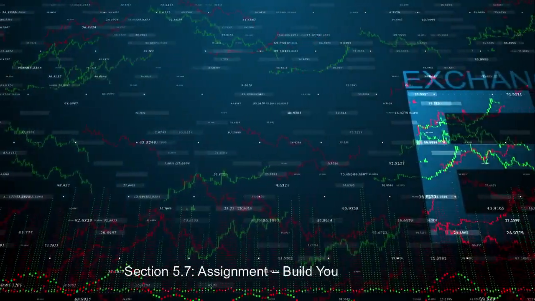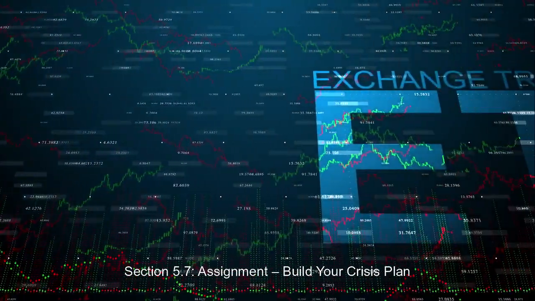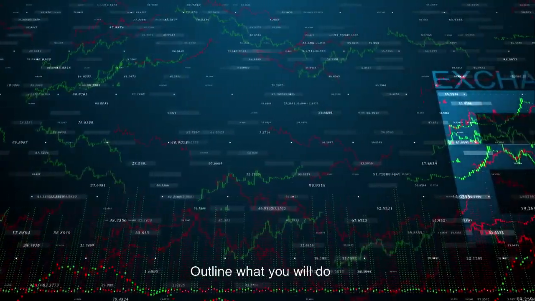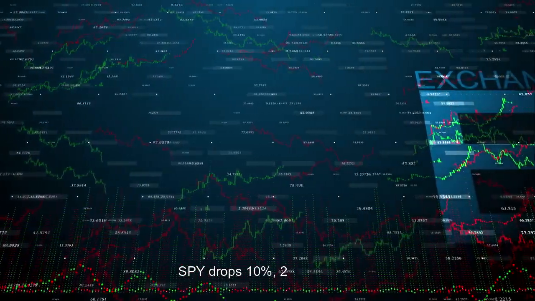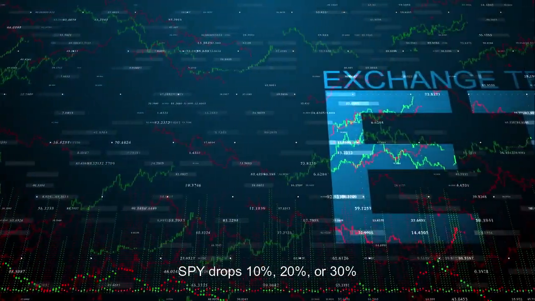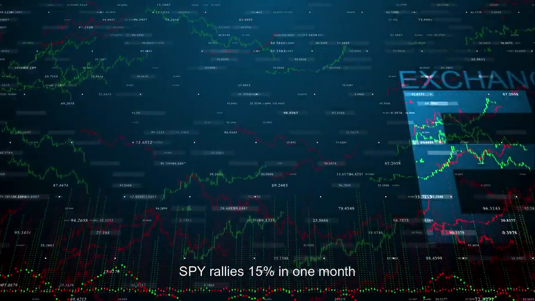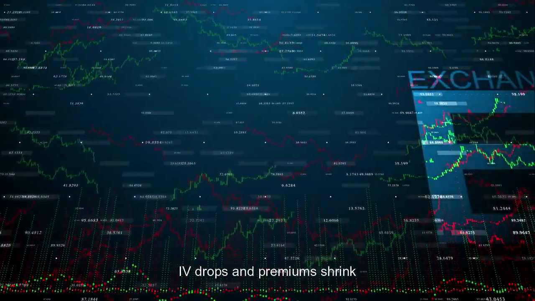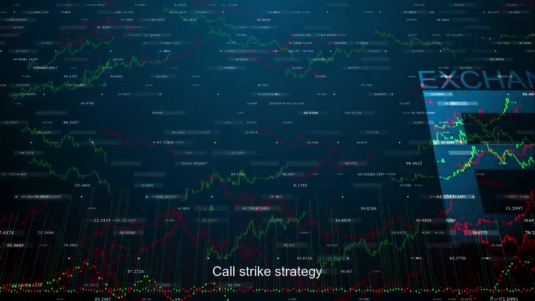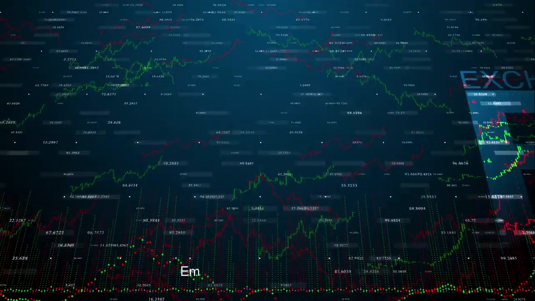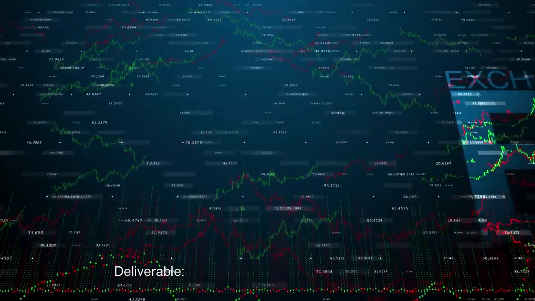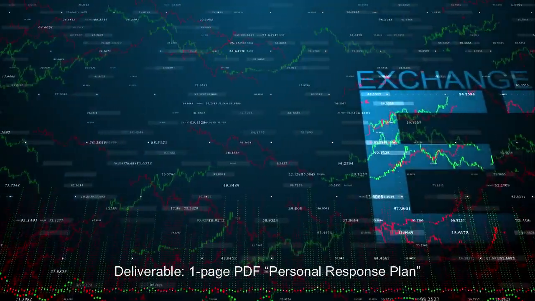Section 5.7, Assignment: build your crisis plan. Instructions: outline what you will do if SPY drops 10%, 20%, or 30%; if SPY rallies 15% in 1 month; and if volatility drops and premiums shrink. Include call strike strategy, DCA continuation plan, and emotional decision guardrails. Deliverable: a 1-page PDF personal response plan.